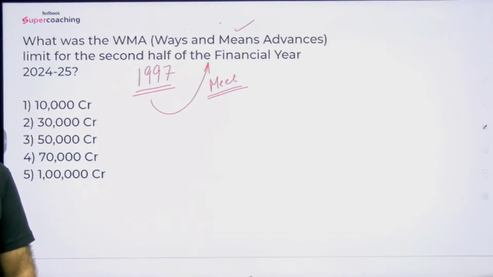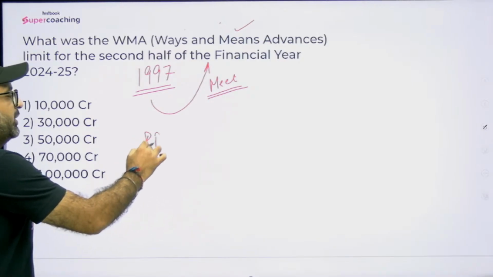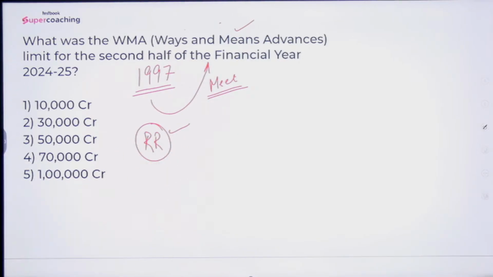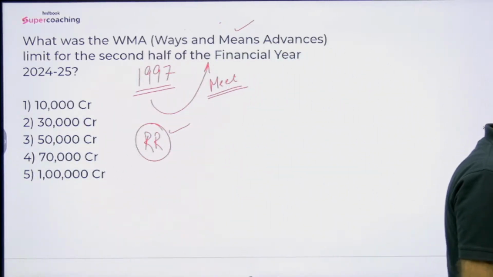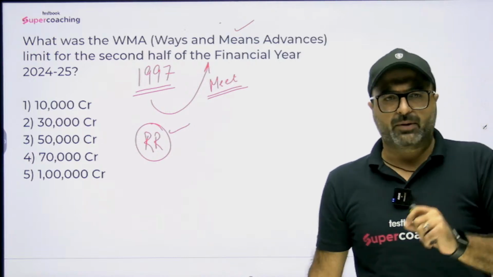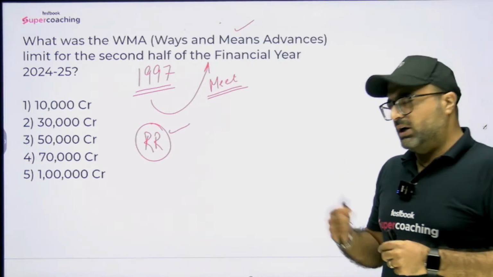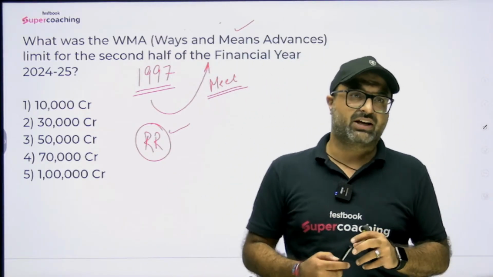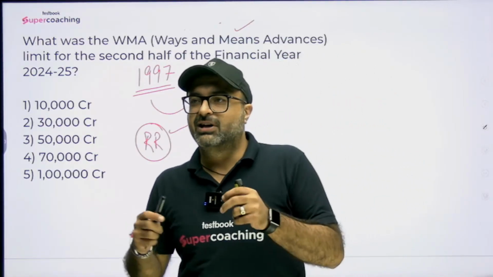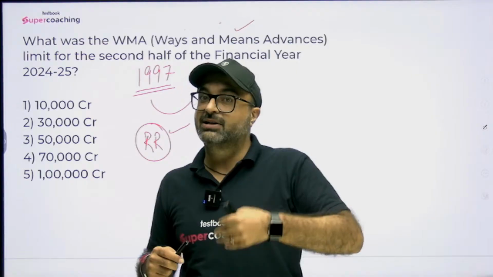But the most important part is that the interest rate charged on WMA is linked to the repo rate. So the repo rate is the interest rate charged by RBI if the government is borrowing under WMA. RBI periodically reviews and revises the WMA limits, and on the basis of this the question was asked. Before the introduction of WMA, the government asked RBI to print extra currency so that the government could manage its deficit, or I would say RBI printed extra currency for deficit financing.